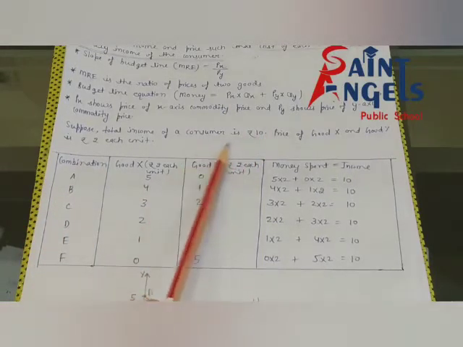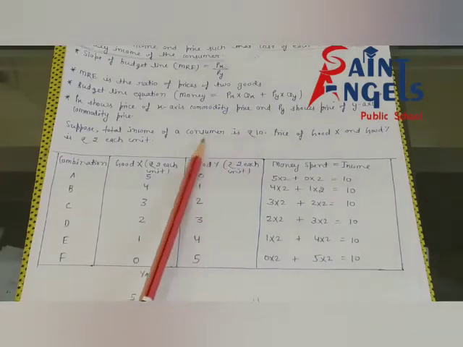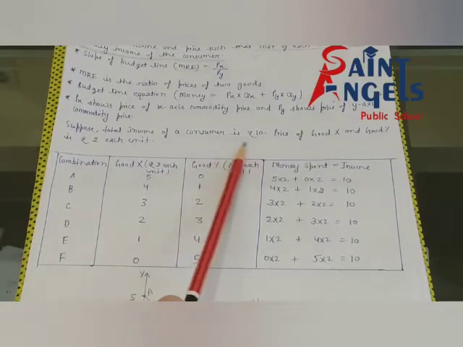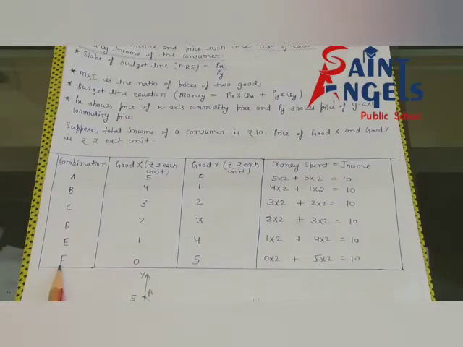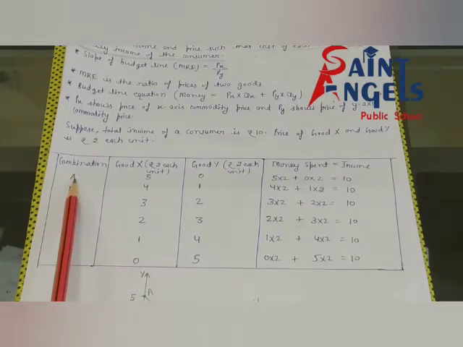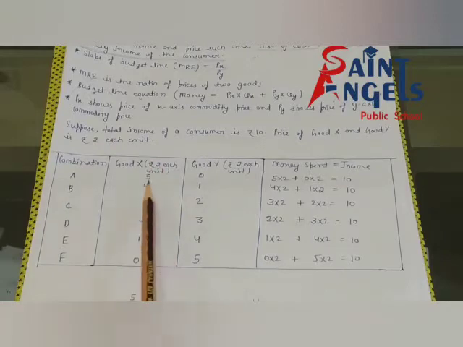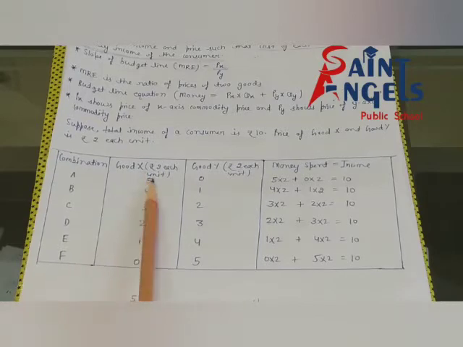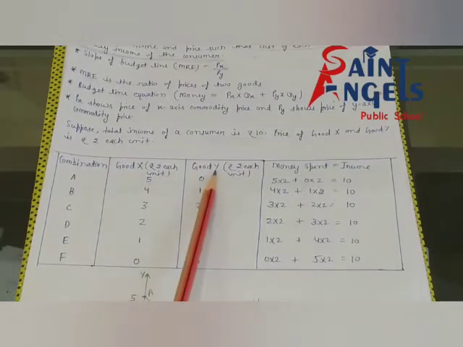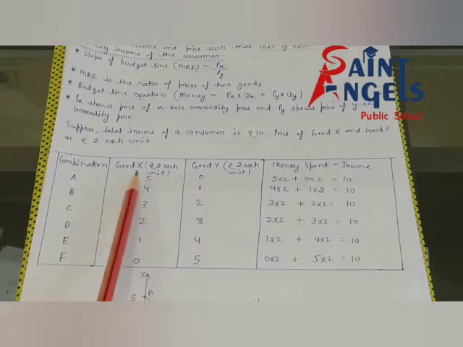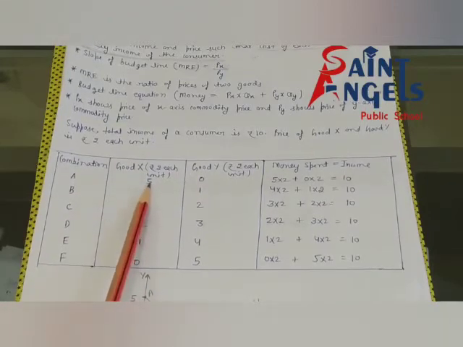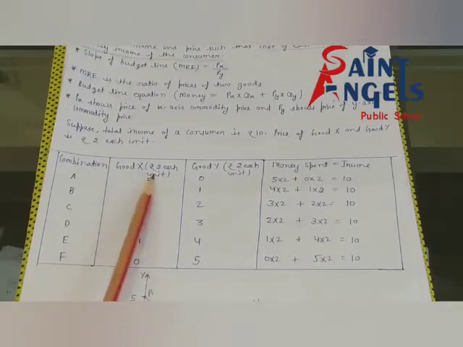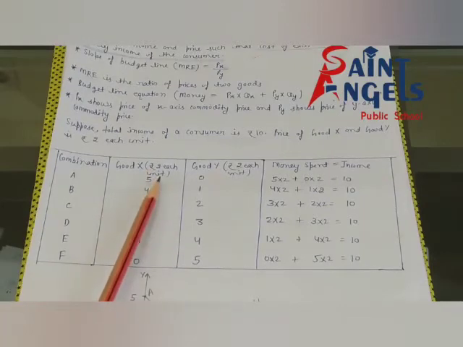See, in my numerical example, the consumer can purchase maximum 5 units, so I am taking 6 combinations. According to the first combination, the consumer is purchasing 5 units of good X and 0 unit of good Y. It means the consumer is spending entire money on good X. I hope all of you have understood.